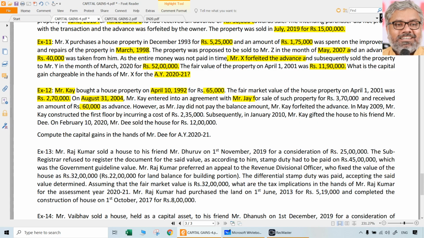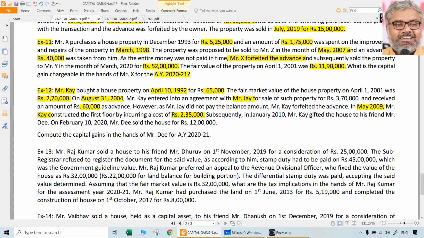So K entered into an agreement with whom we don't care, J or G or whoever it is. He received and forfeited 60,000 advance. That matters. When is that? 2004-5, much before 2013-14. However, Mr. J did not pay the balance amount and K forfeited the advance. Okay, fine. In May 2019, K constructed the first floor by incurring a cost of 2,35,000 that can be considered